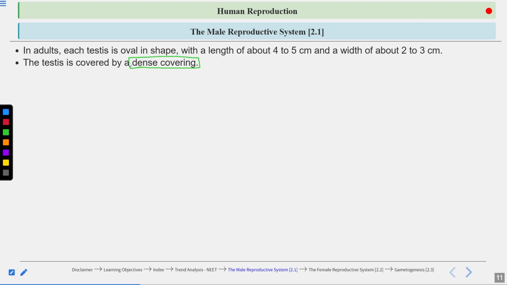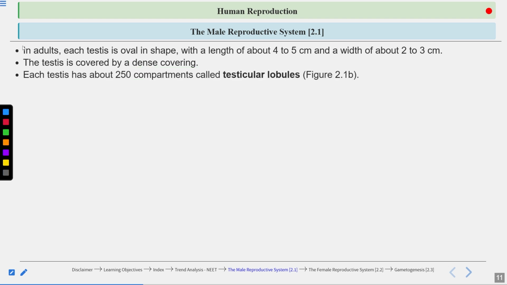Actually, there are two coverings of the testes: tunica vaginalis, which is outside, and tunica albuginea, which is inside. Clear? So the testis is surrounded by two coverings, and the tunica albuginea protects the testes. Now, each testis has about 250 compartments, and these compartments are called testicular lobules.